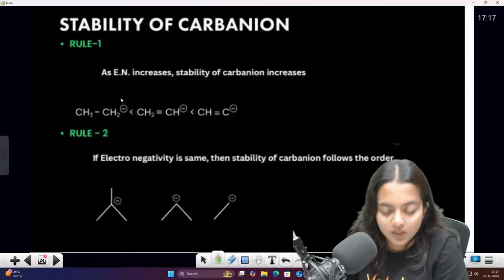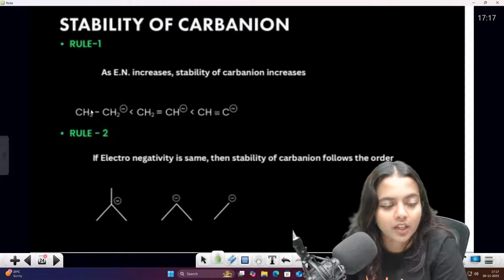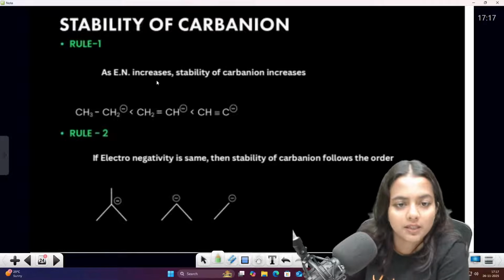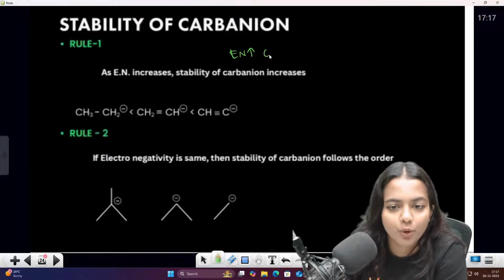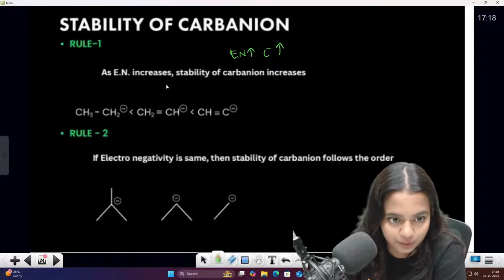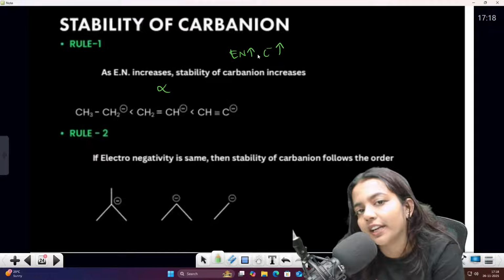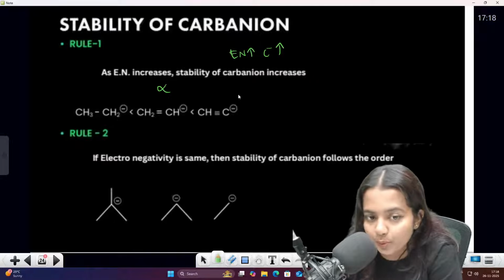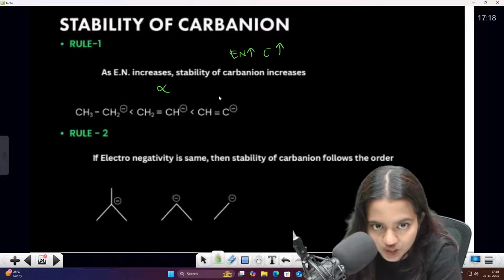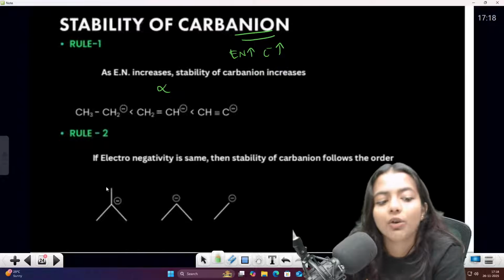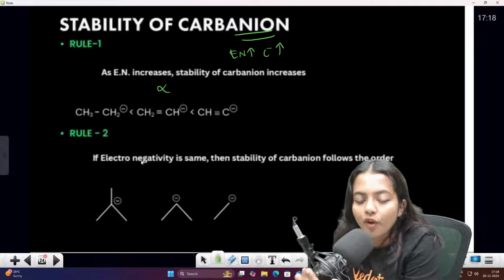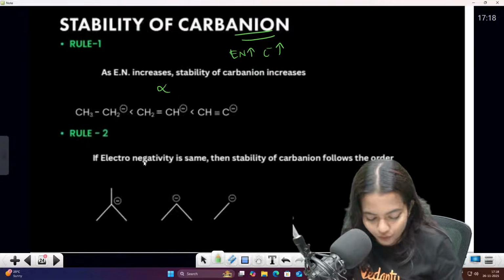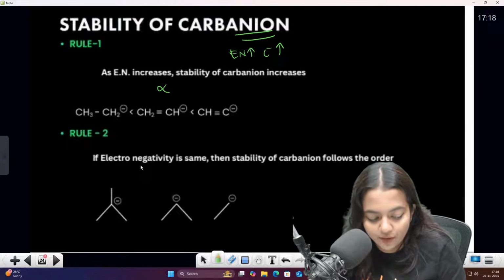Clear? Now comes the stability of the carbanion. Same thing, only directly opposite to what is there for carbocation. As electronegativity increases, carbanion stability increases, directly proportional. There it was inversely proportional, here it has become directly proportional. Carbanion is negative. If electronegativity is the same, always follow the carbanion rule. They will be tertiary.